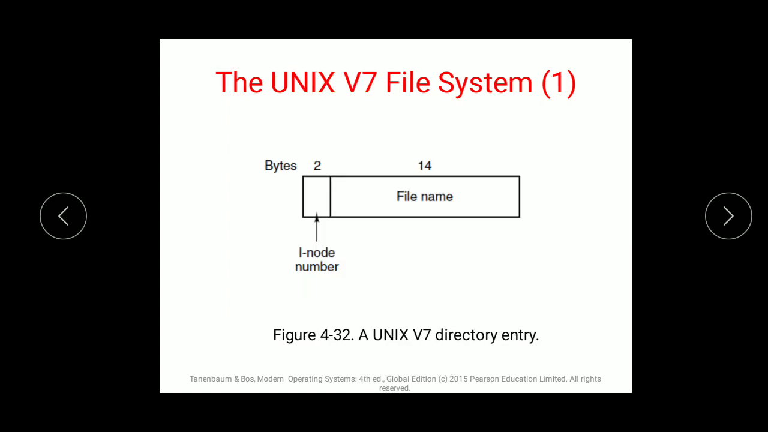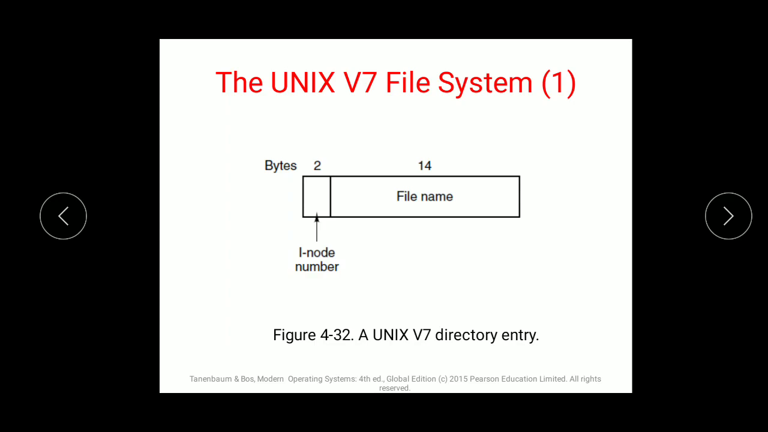Then the next one is the Unix V file system. Unix V file system also supports a hierarchical system, and it is a directed acyclic graph presentation. The hierarchical system is also called a directed acyclic graph.